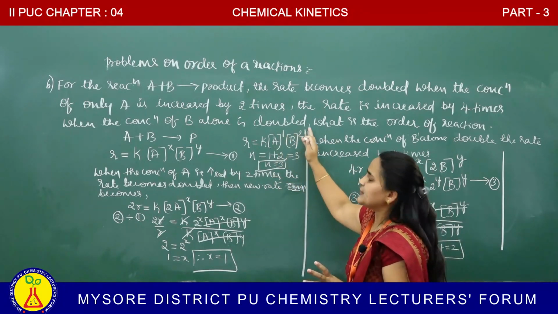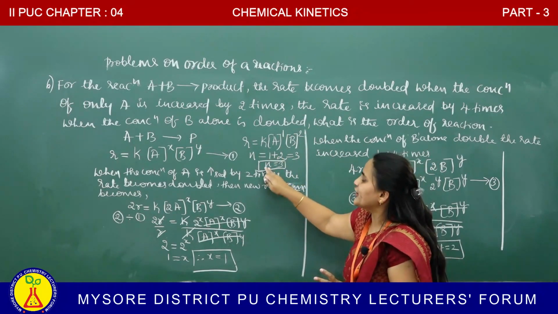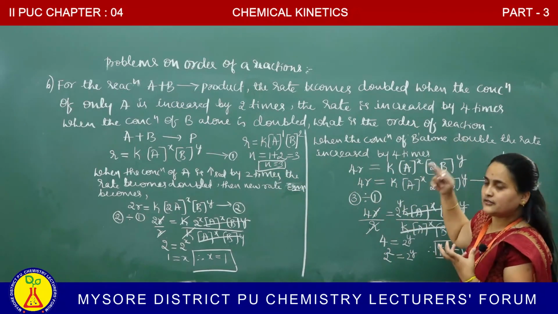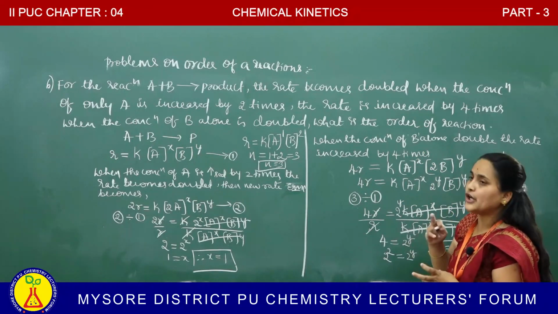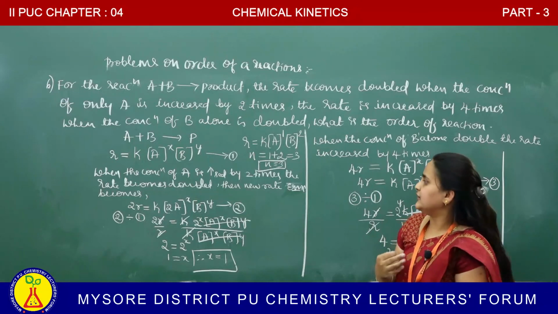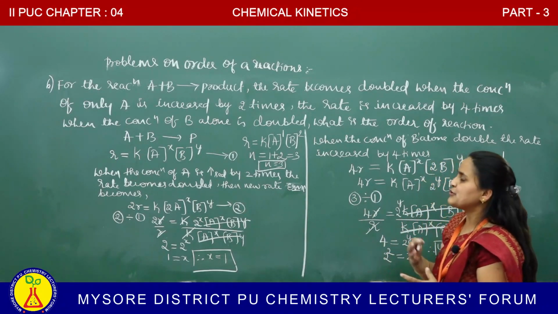Order becomes sum of the exponents, right? 1 plus 2. Overall order is how much? 3. What is the order of the reaction? They were given in the question. We have to find out the order. It follows third order kinetics. In this way, we have to solve the problem.